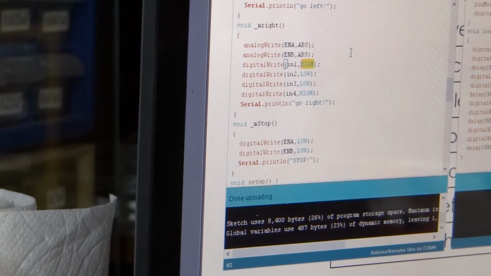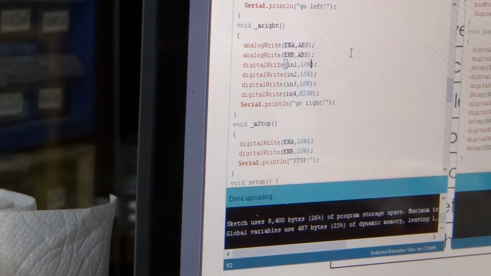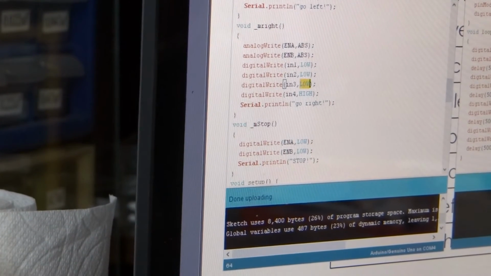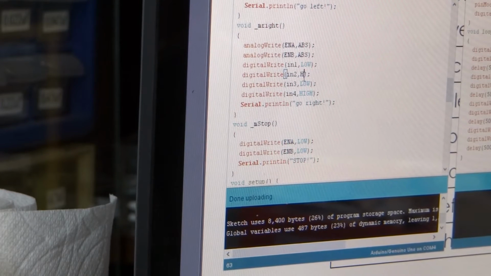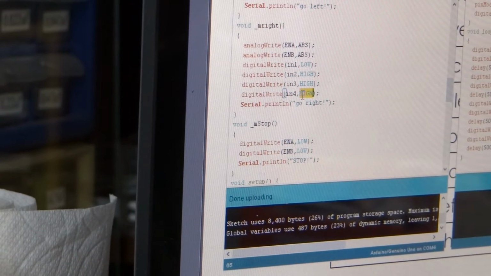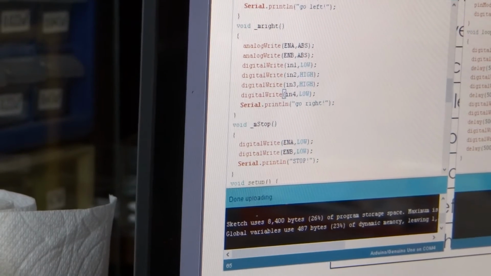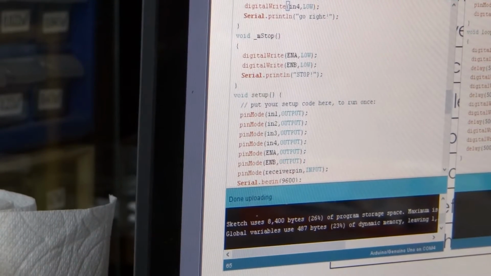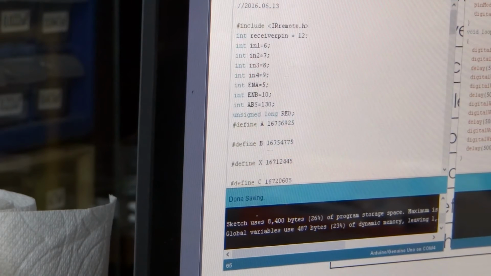For right, in1 is low, in2 is high, in3 is high, in4 is low. And then for stop, we turn the enable off.